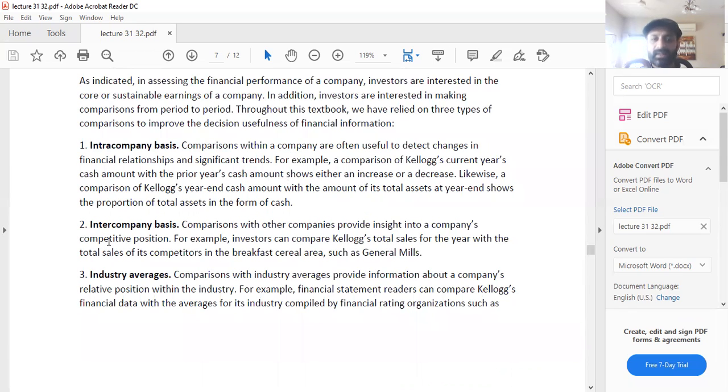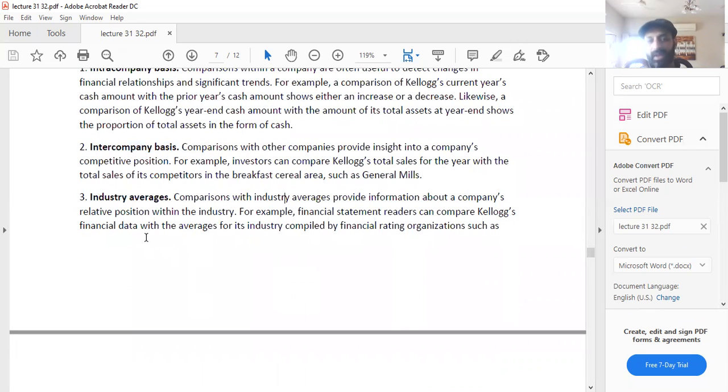Then you have inter-company basis. Comparison with other companies provides insight into a company's competitive position. For example, investors can compare Kellogg's total sales for the year with the total sales of its competitors in the breakfast cereal area, such as General Mills. So this between different companies is called intercompany basis.